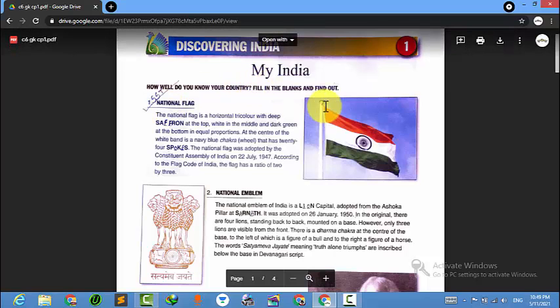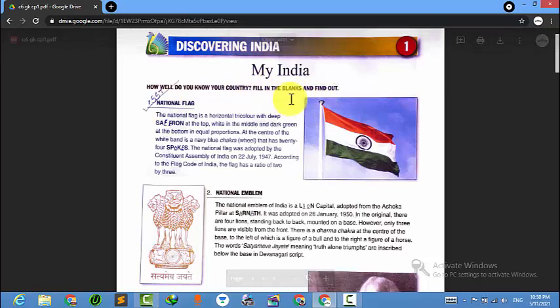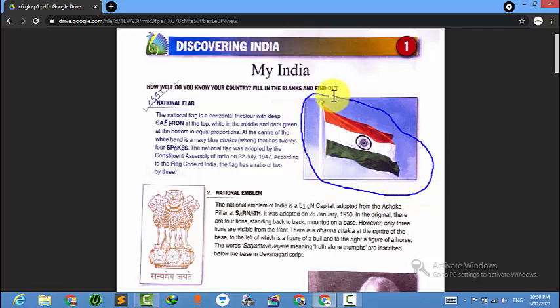First of all, let's talk about this flag, this particular flag. So let's start our first topic, the national flag. The national flag is a horizontal tricolor. Tricolor means three colors.